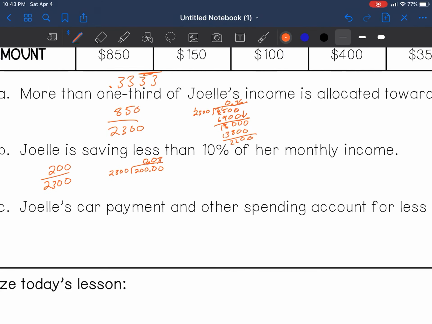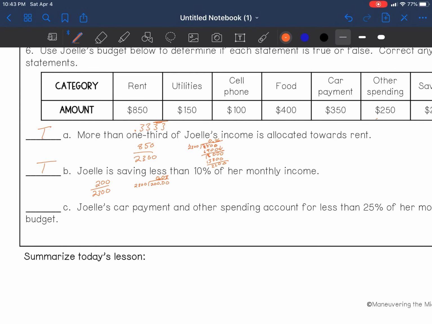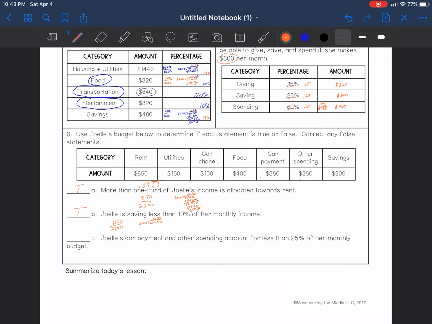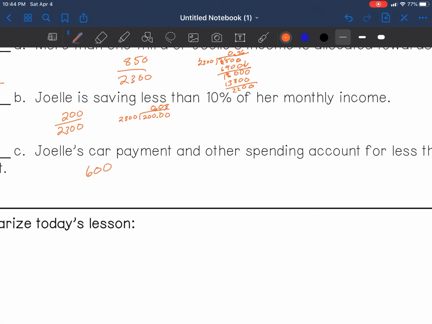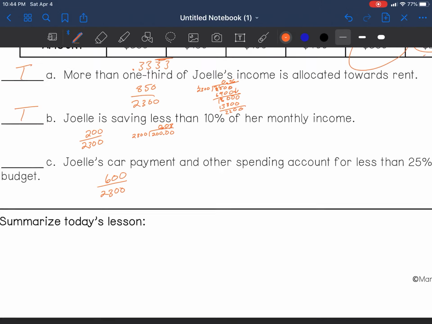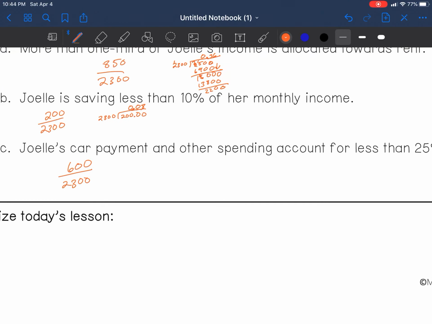All right, last one. Joelle's car payment and other spending account for less than 25% of her monthly budget. So we need to see if it's less than 25%. Joelle's car payment is $350. The spending account is $250. When we add those up, that's $600. So our part is 600 over 2,300. Let's find out if it's less than 25%.